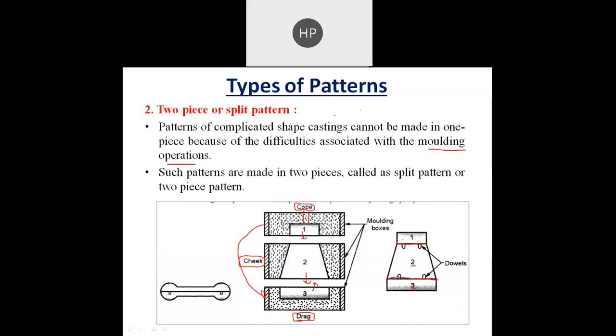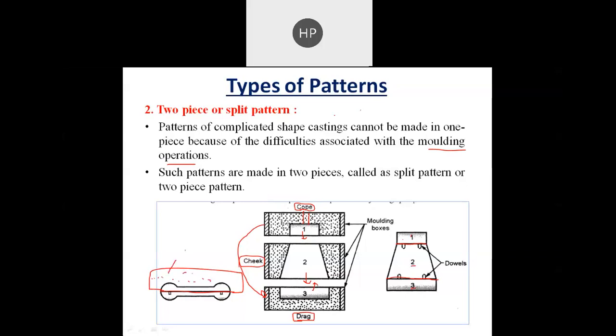If you make the shape like this, in that case it will be split into two halves like this. So this portion will be fixed in a cope. Okay, here all around we have sand.